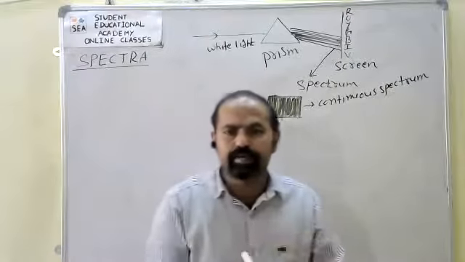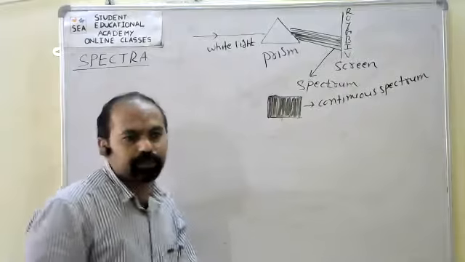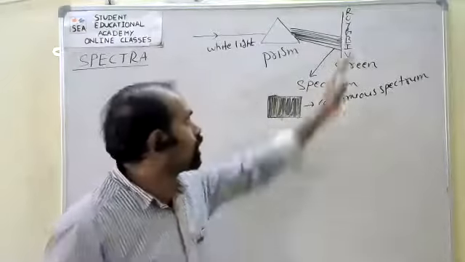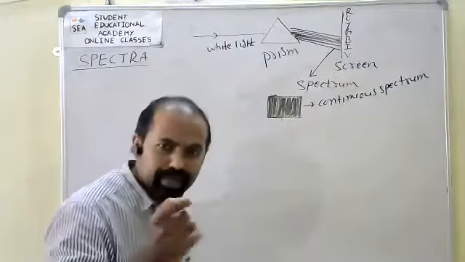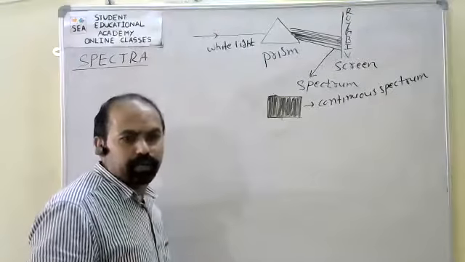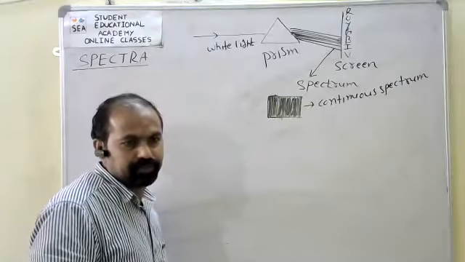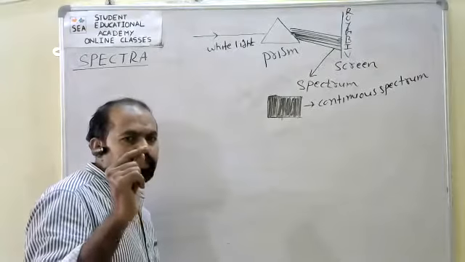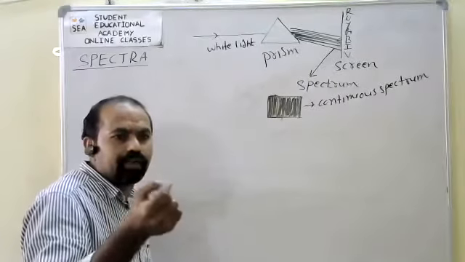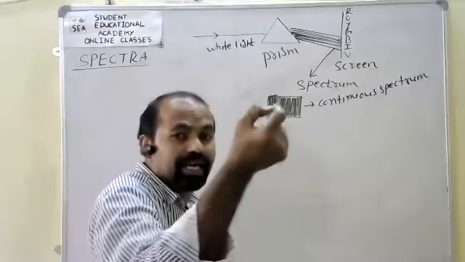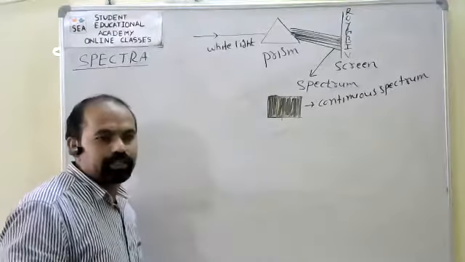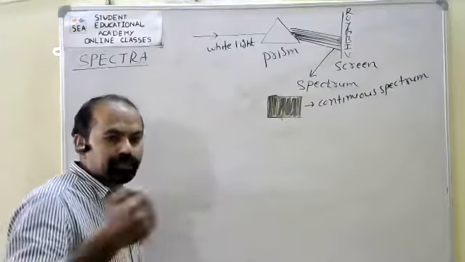All colors here appear. Now, discontinuous spectrum means the spectrum having distinct and well-defined lines with gaps, like dark areas, is called discontinuous spectrum.